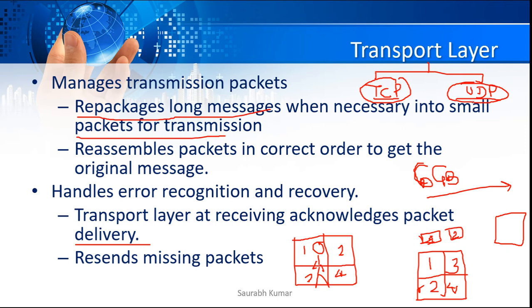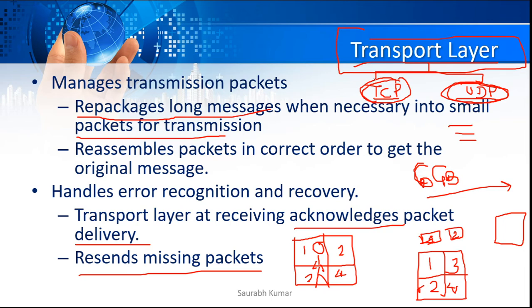But right now let's understand that the transport layer will decide whether the packet should move with the help of the TCP protocol or the UDP protocol. If it is passing through TCP, there will be a three-way handshake, and then it will also do error control. It will check each packet that is received and give an acknowledgement. That's why it is called a connection-oriented protocol. And if any packet is missed, for example, it has sent packets 1, 2 and then 4, meaning that 3 is missing, so 3 will be resent from the sender side. All of these are managed by the transport layer. That is the task of the transport layer.